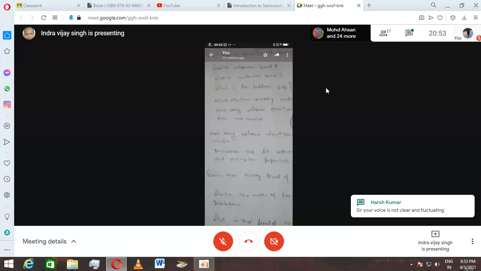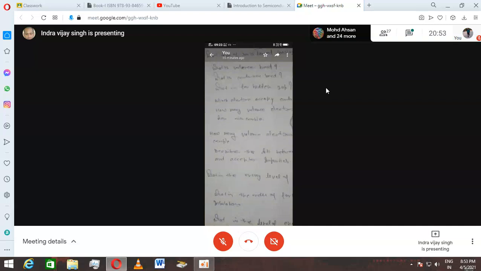The particular region in which valence electrons are available is known as the valence band.